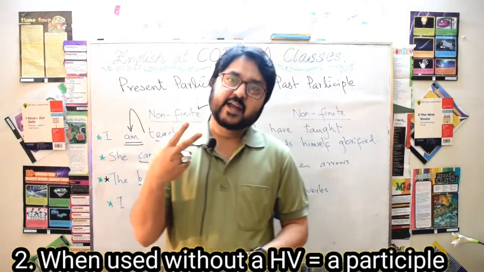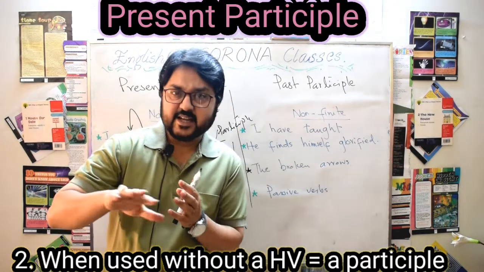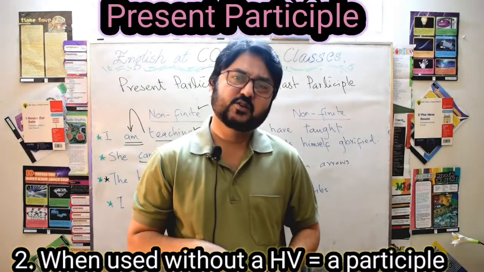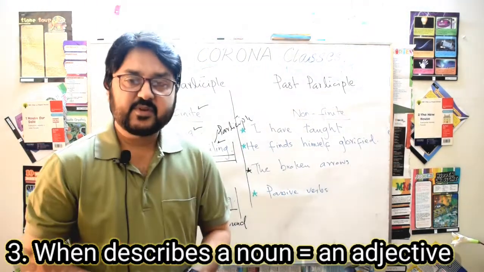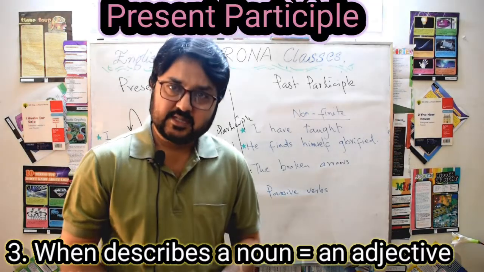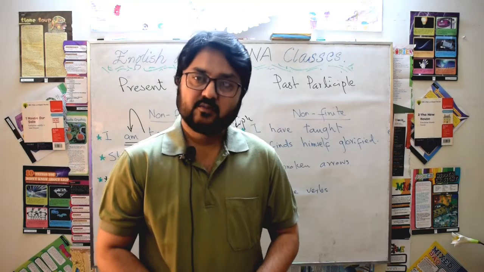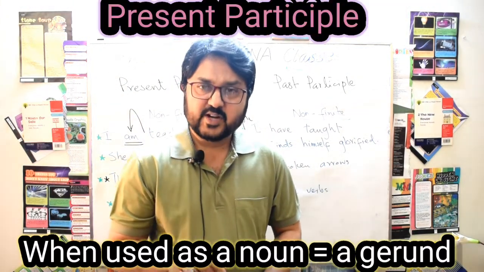Number 2, it can be used as a participle only where a simultaneous action is shown in some sentence, or a state is denoted through the present participle. Number 3, it can be used as an adjective. Number 4, it can be used as a noun. At that time it is known as a gerund. Okay, that's all from present participle.